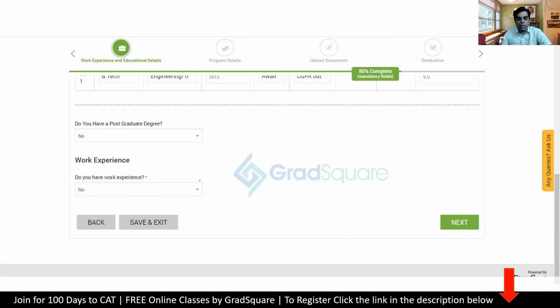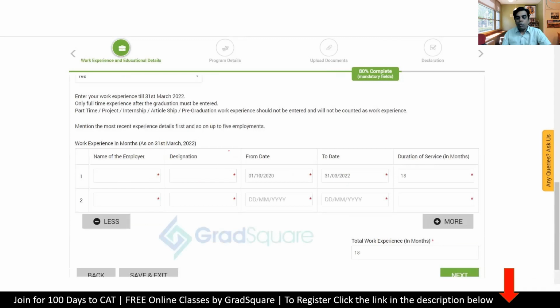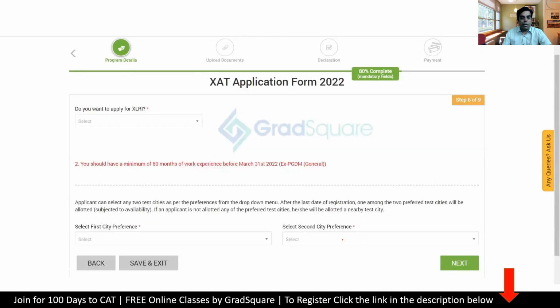If you have work experience, you can fill that up. Mark it as no. If you mark it as yes, it will open up and ask you for the employer's name, the designation that you were working as, from date to date, and automatically it will calculate the number of years. If you have more than one experience, you can open up the second experience and mark that too. Everything will get added up here for total experience per month. Total experience overall, right?